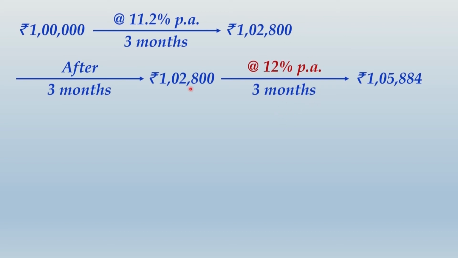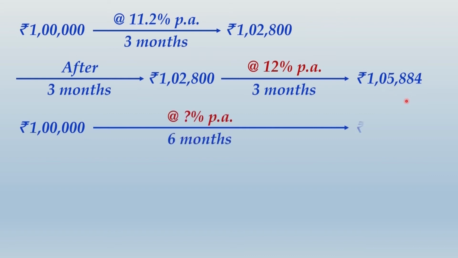Whatever interest you get, add that to 1,02,800, and what you will get is the maturity value of 1,05,884. In simple words, if you are borrowing 1 lakh today, the maturity value after 6 months, 3 plus 3, 6 months, should be 1,05,884. Same value.